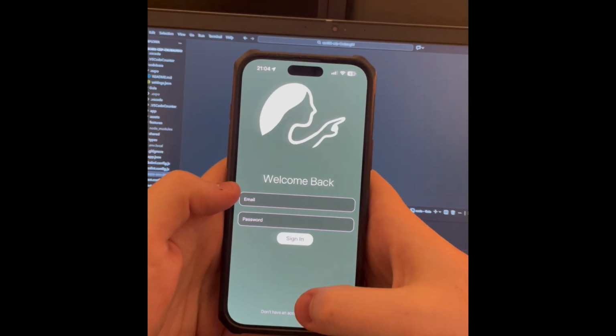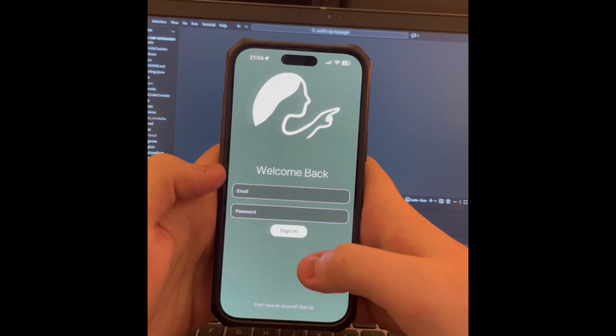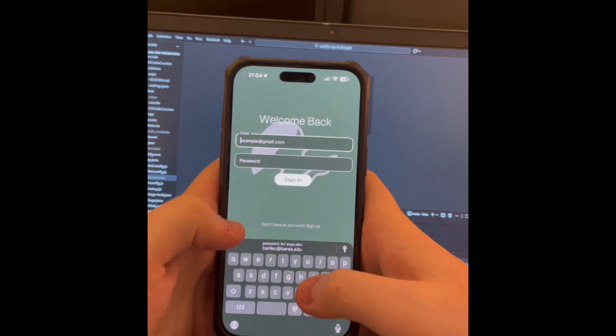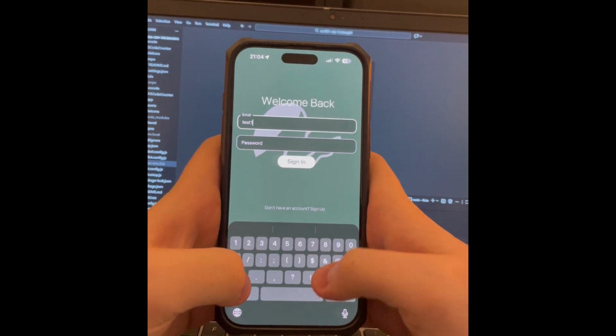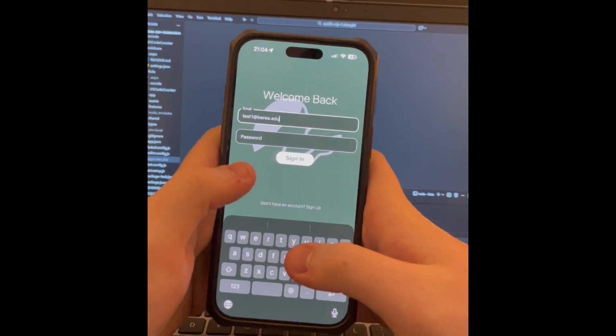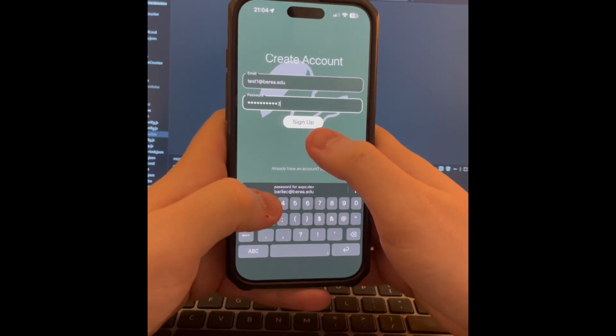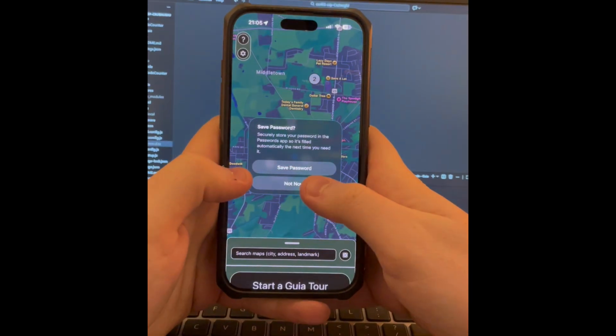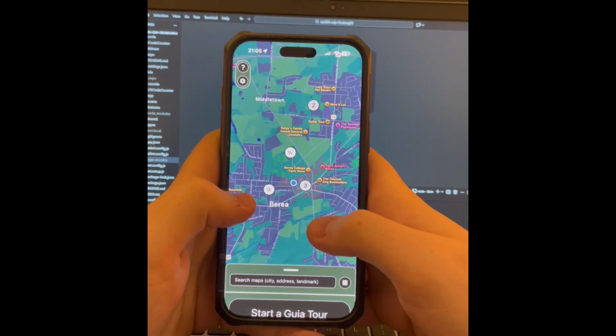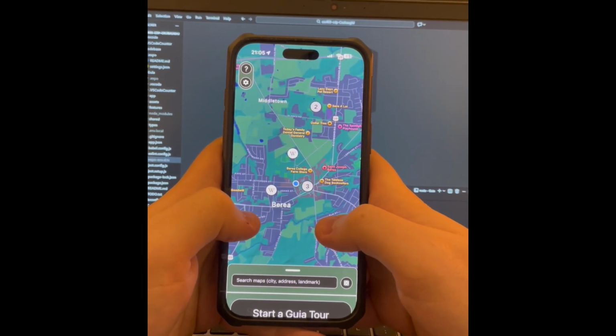All right, so this is the Guia home screen. You'll see that we have our logo, and also there's some places to put an email and our passcode. We'll go ahead and create an account with a test1 at berea.edu example email, and then a random passcode. When we log in, you'll see the home screen itself. So this is the map. It looks a lot like Apple Maps because it's Apple Maps UI, but it also has our own custom bottom